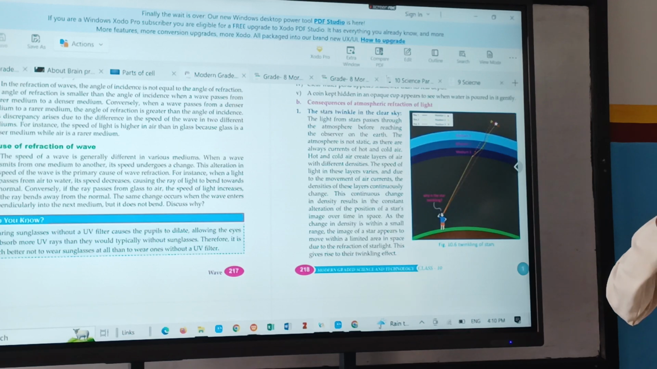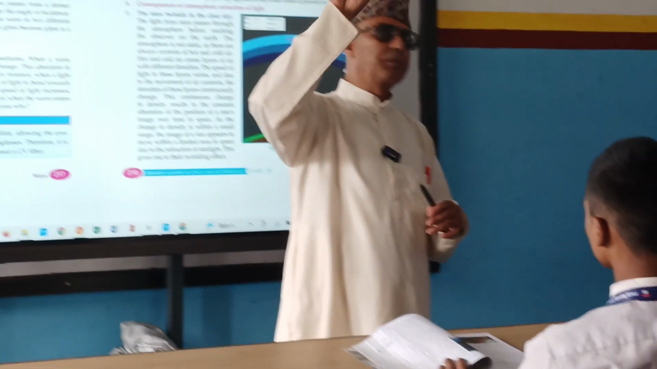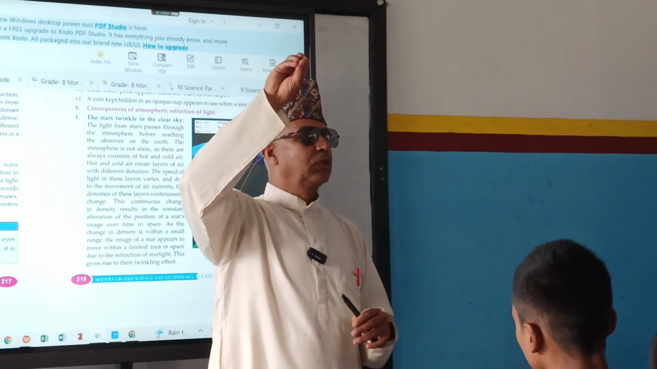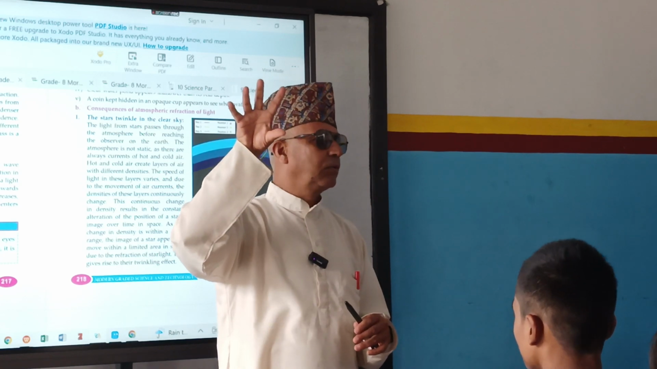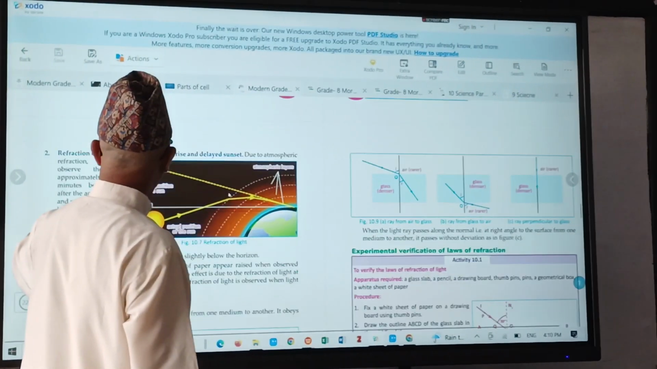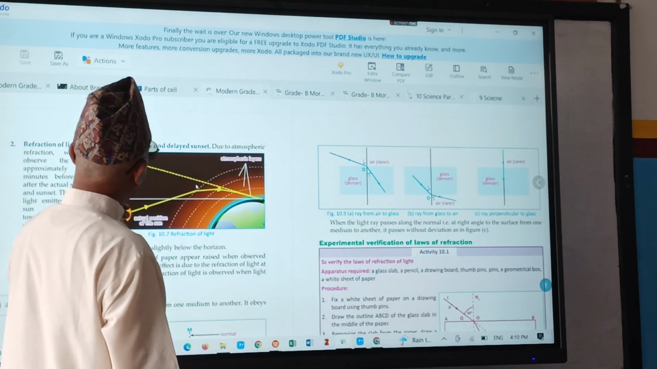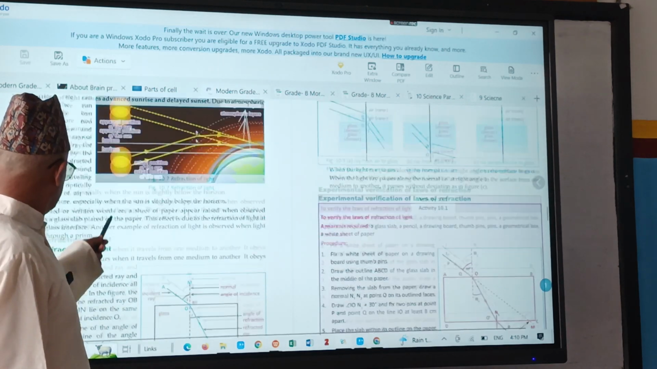Twenty kilometers, because 99% of air is located in the troposphere. The lowest layer of the atmosphere is called the troposphere. Only 1% is above, and from there we can see the stars not twinkling, just giving straight light. So this is because of refraction. And the next one is advanced sunrise: the sun rises quite fast and sets a bit slowly because of that also.